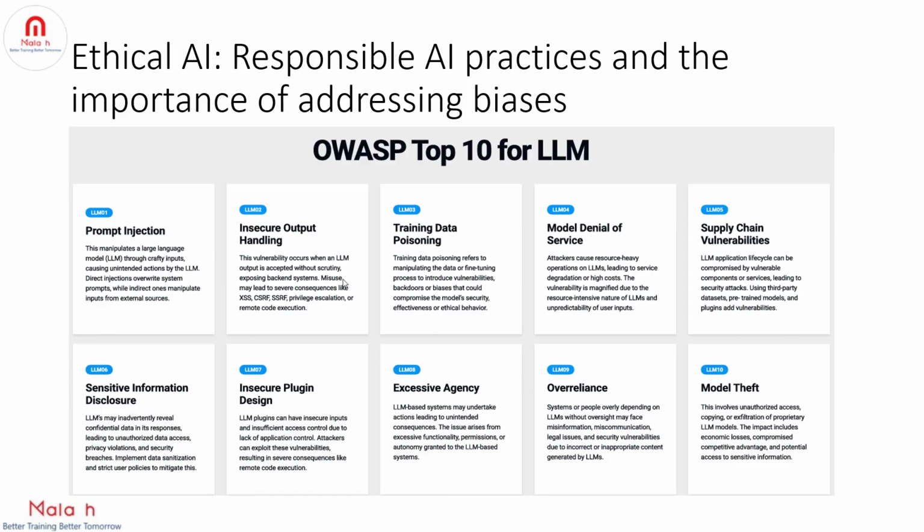So we have a total of 10: prompt injection, insecure output handling, training data poisoning, model denial of service, supply chain vulnerabilities, sensitive information disclosure, insecure plugin design, excessive agency, over reliance, and model theft. So let's deep dive into all these 10 threats.